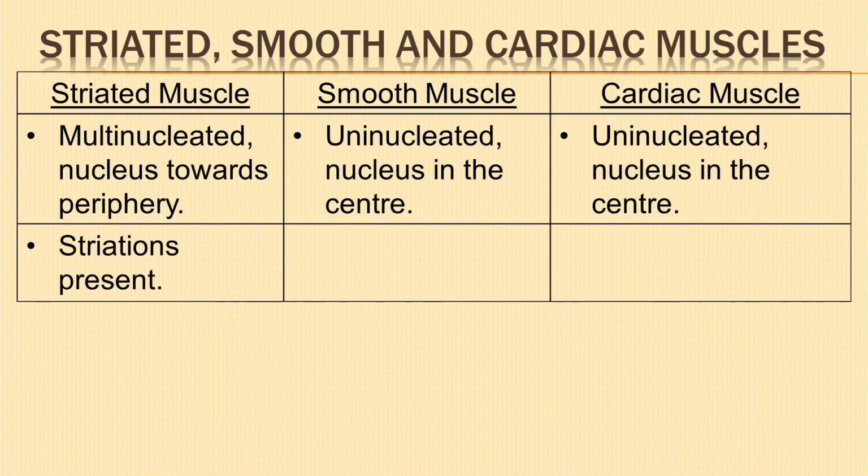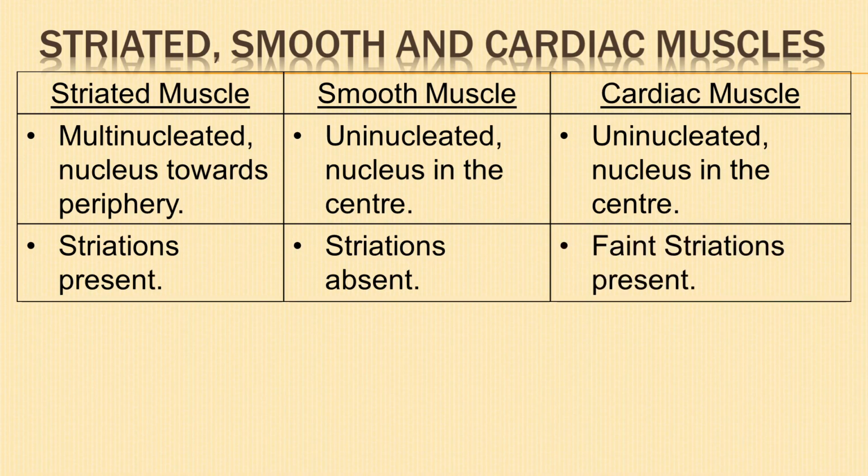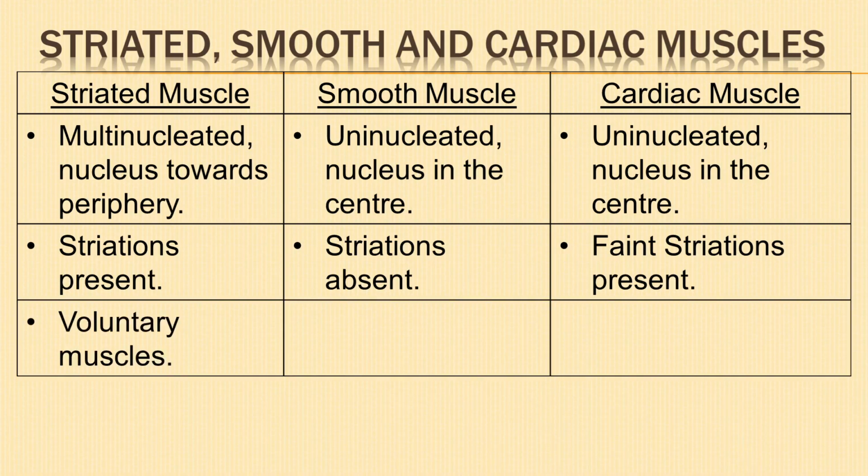Striated muscles show the presence of alternate light and dark bands or striations. Striations are absent in smooth muscles. Cells of cardiac muscles show faint striations. Striated muscles are voluntary. Smooth muscles are involuntary.